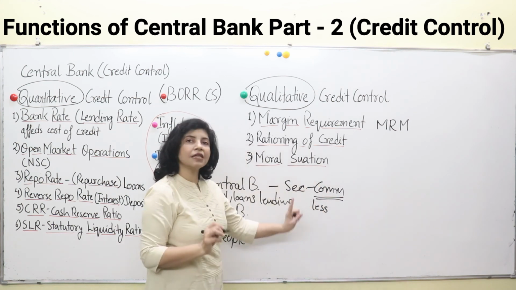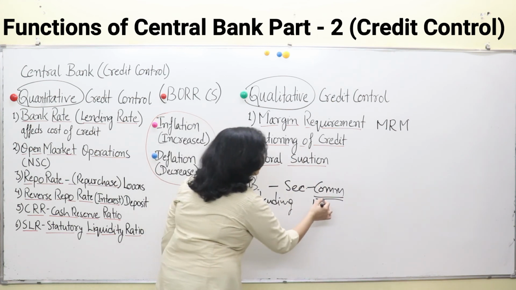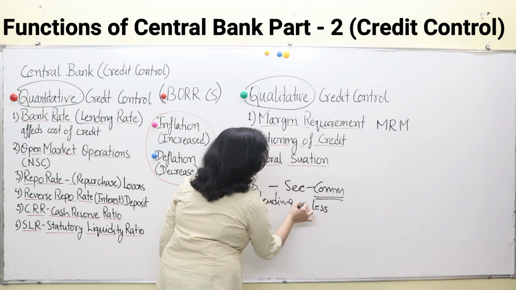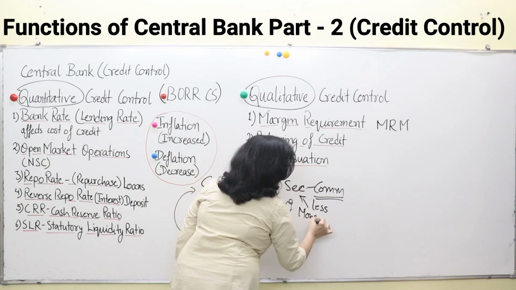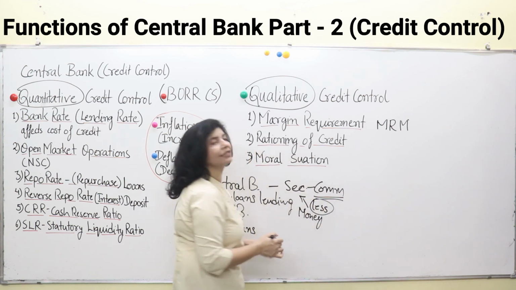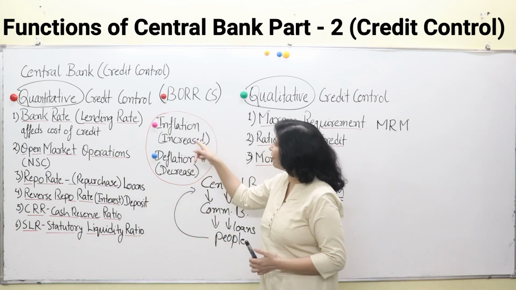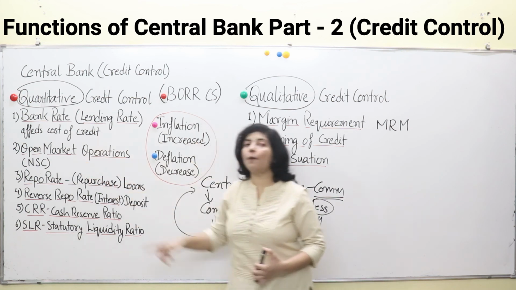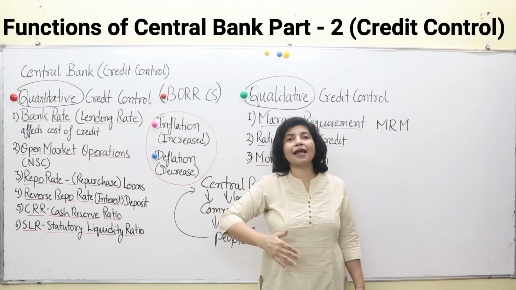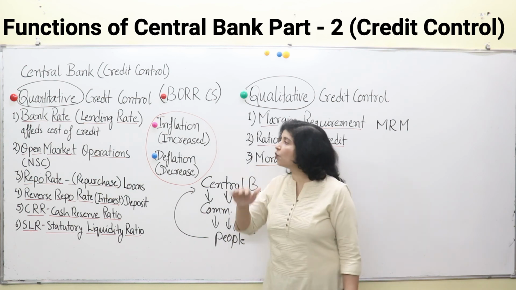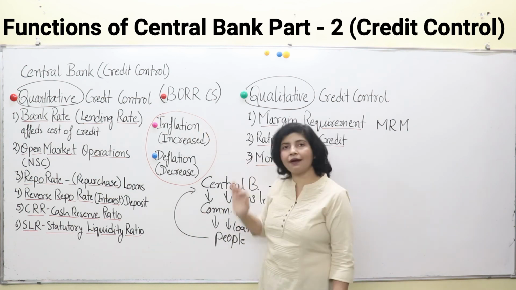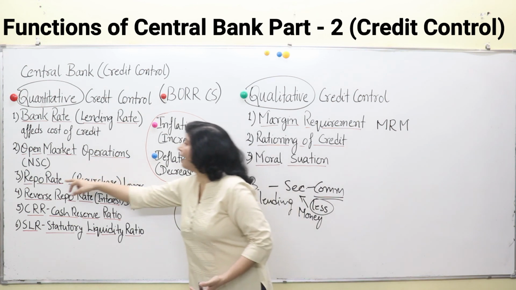See, when we buy something, we have to give money. When commercial banks are buying securities, they will have to give what? Money or cash. So, they will have less cash. So, during times of inflation, open market operations, or sale of securities to the commercial banks in the open market, is increased to control credit in the economy. Right?